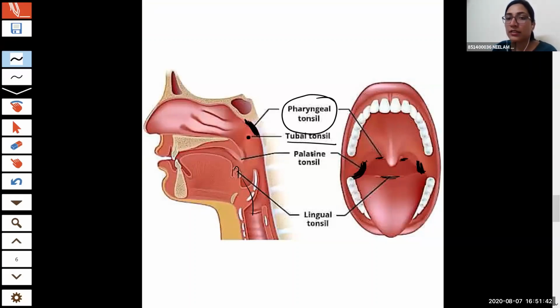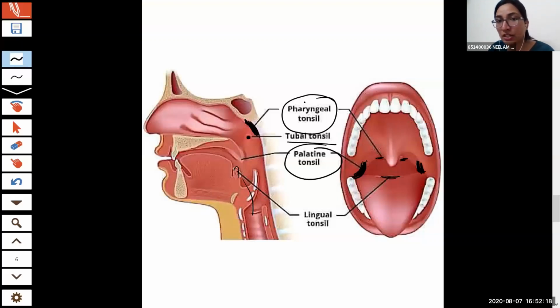You have seen it, redness occurs in the palatine tonsils. When the infection or inflammation of palatine tonsil occurs, we call it tonsillitis. When the word itis comes at the end, that means it is inflammation, redness, painful. So tonsillitis is used when inflammation of tonsils occurs.